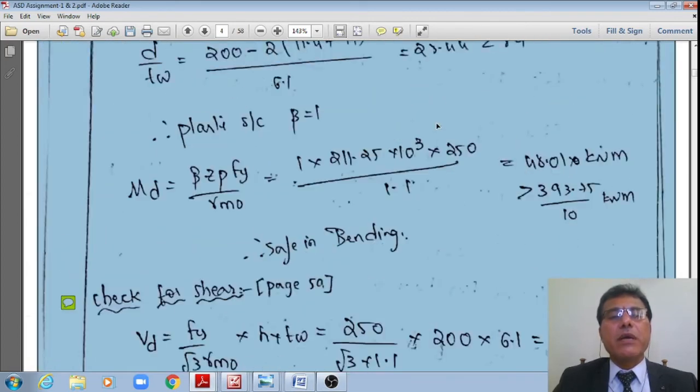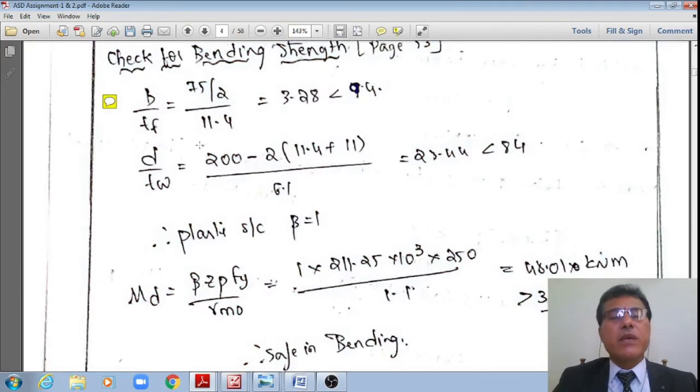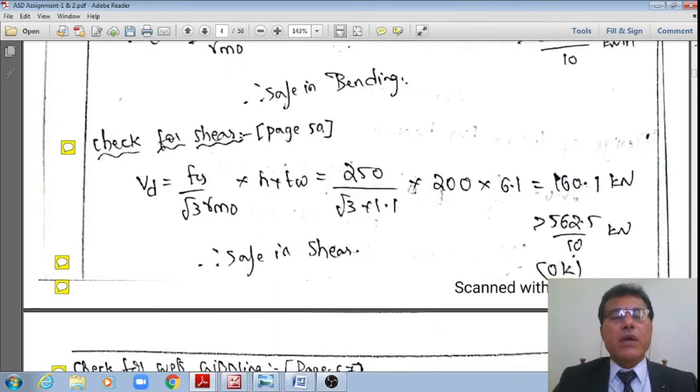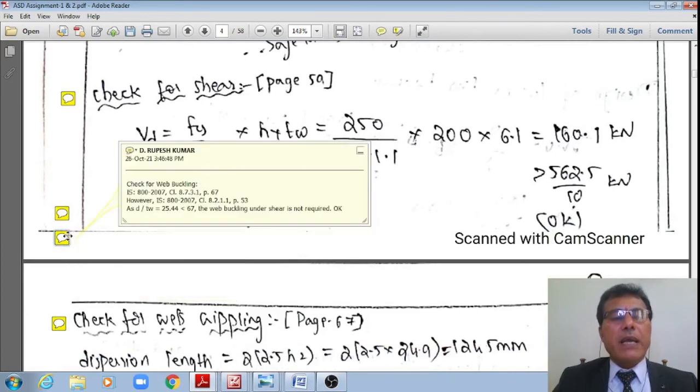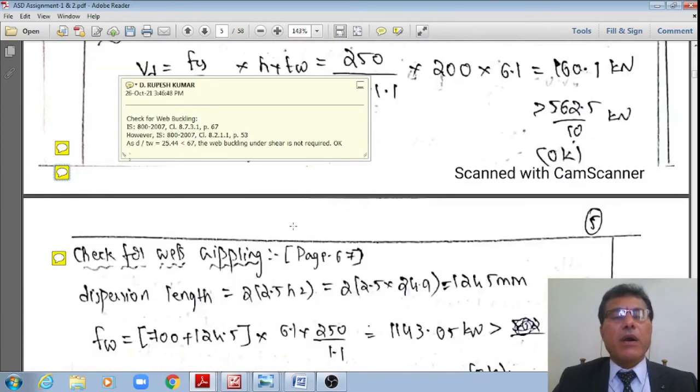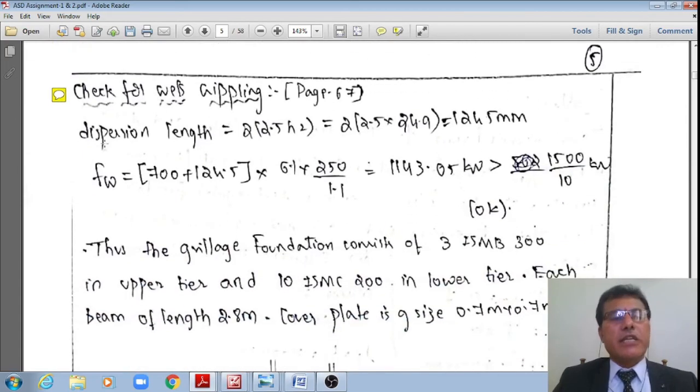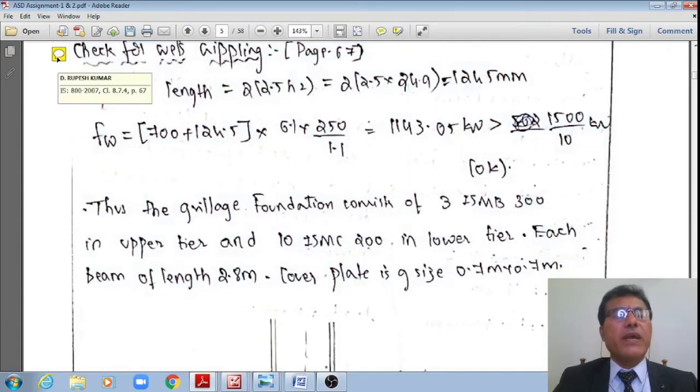Now let me go to that section classification. This one is 28.44, which is less than 67. Therefore, here web buckling check is not required. However, if at all it is required, how it should be done, I'll illustrate that in the next problem, student. The final check is the check for web crippling.